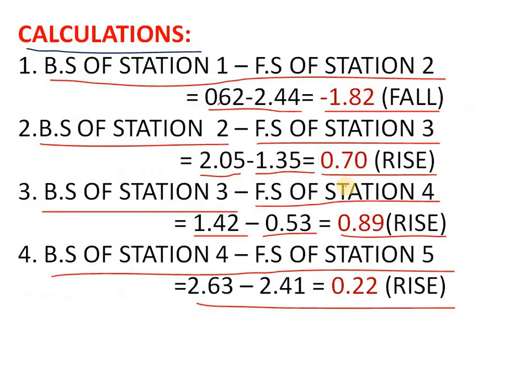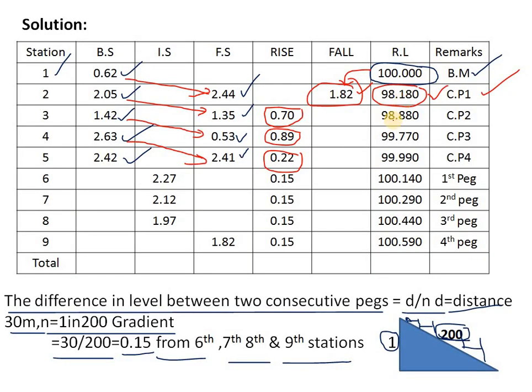Here, how much answer have we got? 98.180. So we have to do 98.180 plus 0.7, then we will get the answer as 98.880.